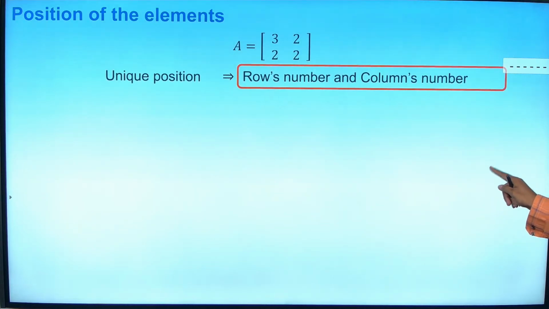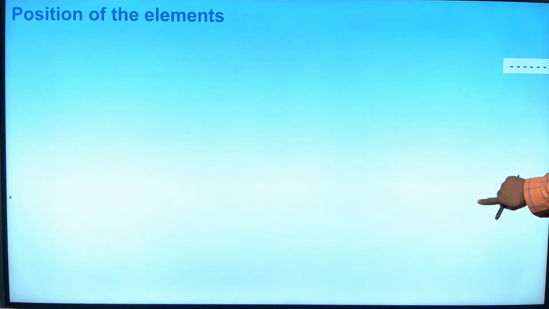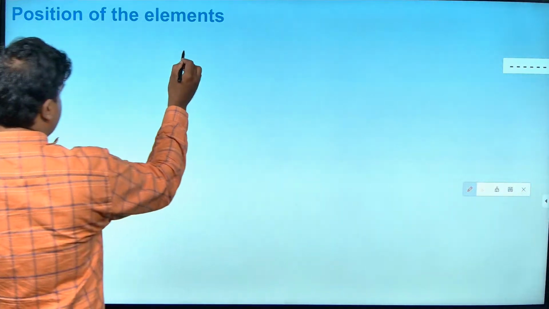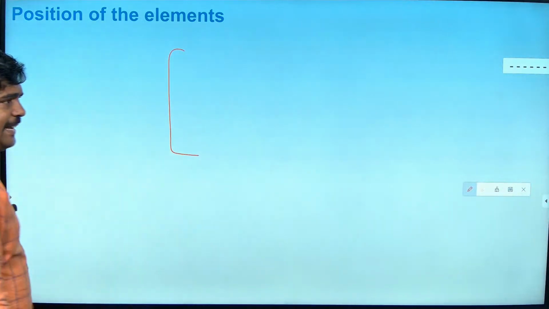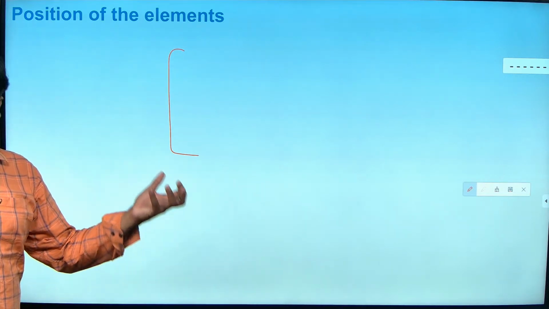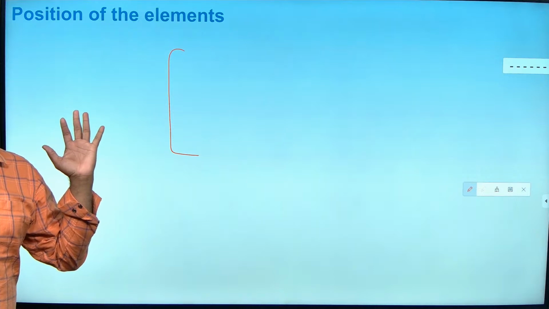Okay. See, I am going to say it as a general structure of a matrix. So a matrix can have how many rows and how many columns? Infinite. Any number can be there. There can be any number of columns.